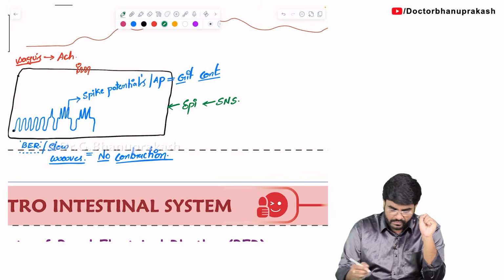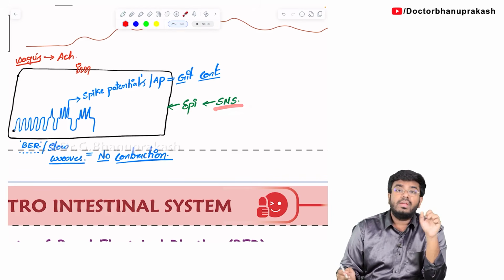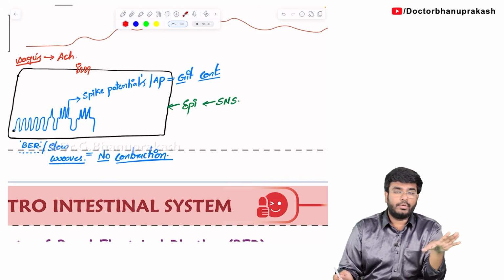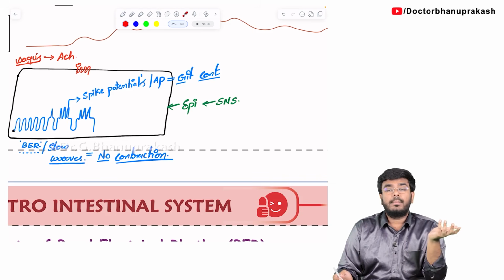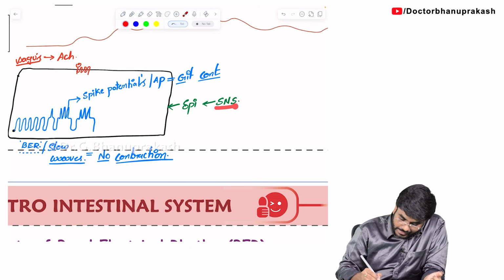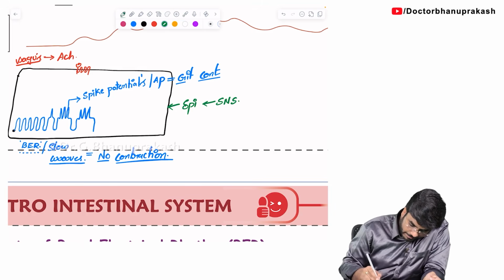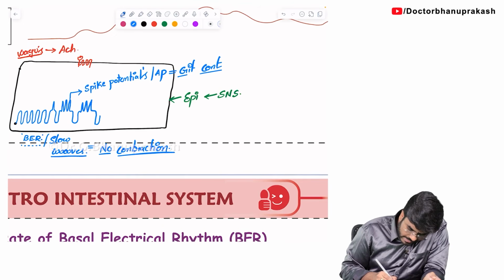So what I'm saying is, whenever you are sympathetically active, the sympathetic nervous system will try to inhibit the GIT. We all know the sympathetic nervous system activates the heart, but it's going to inhibit the GIT. So whenever you are sympathetically active and epinephrine acts on this interstitial cell of Cajal, what will happen? Look what is happening to the spike potentials. The spike potentials are decreased and you are going back to the normal basal electrical rhythm.